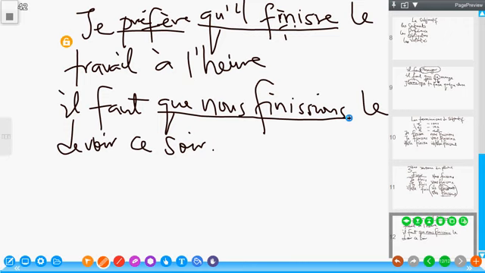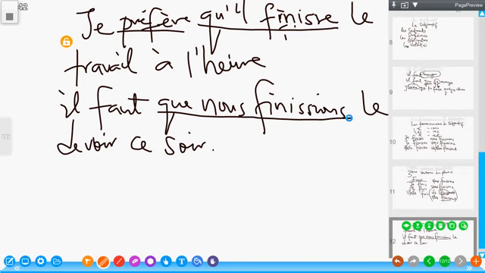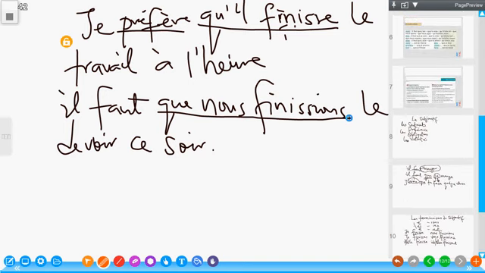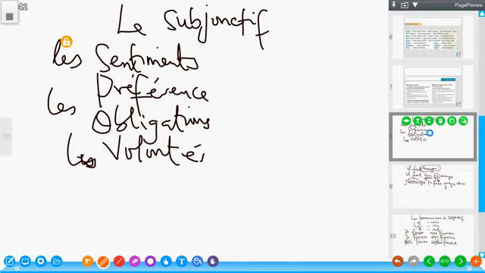So that is how we use subjunctive to express volonté, sentiment, préférence, and obligation. Par exemple, je veux, I want you to come. Je veux, pour exprimer l'obligation ou la volonté.